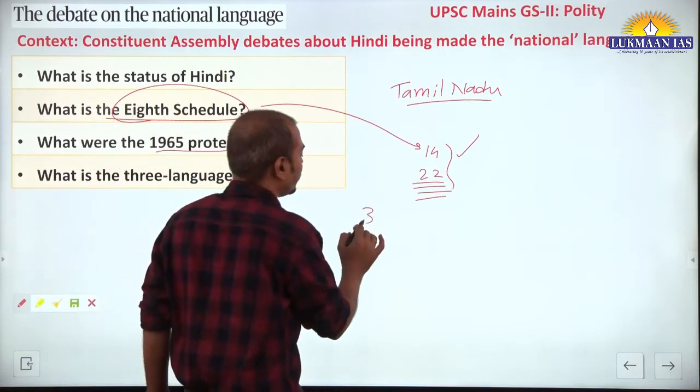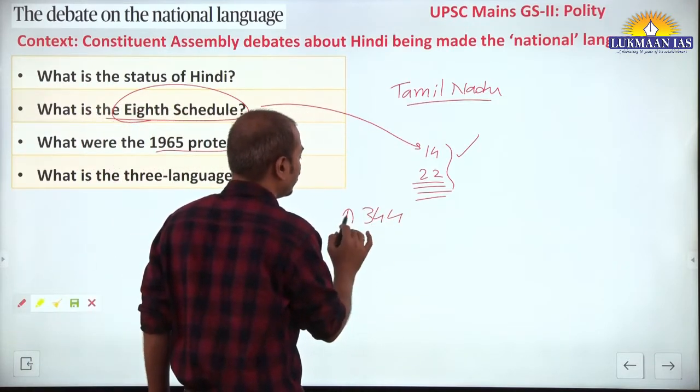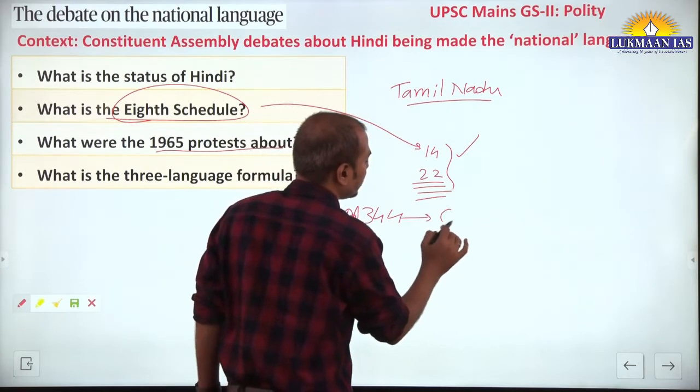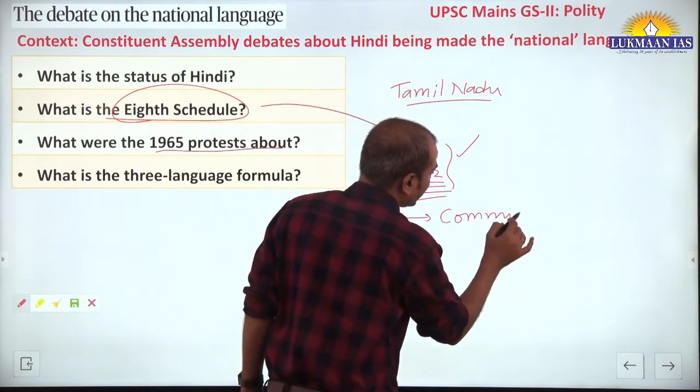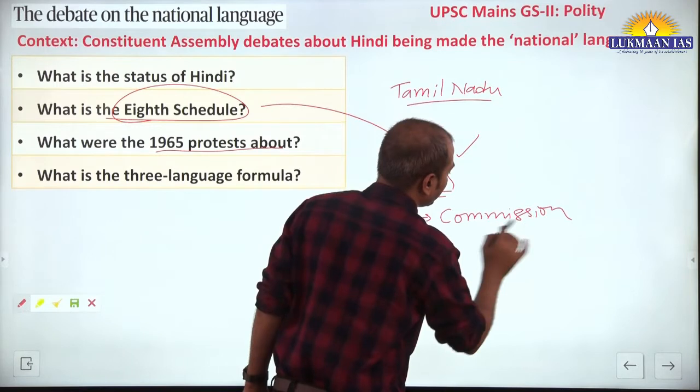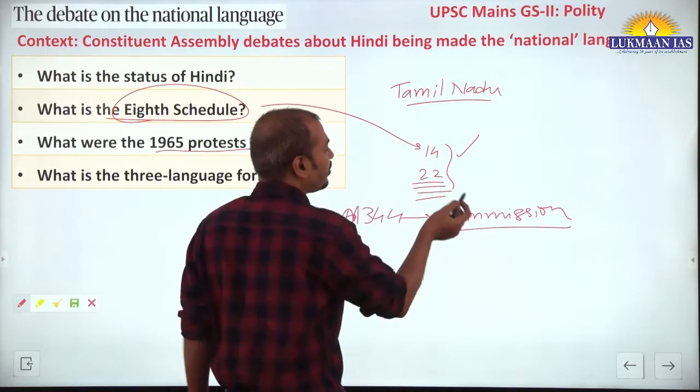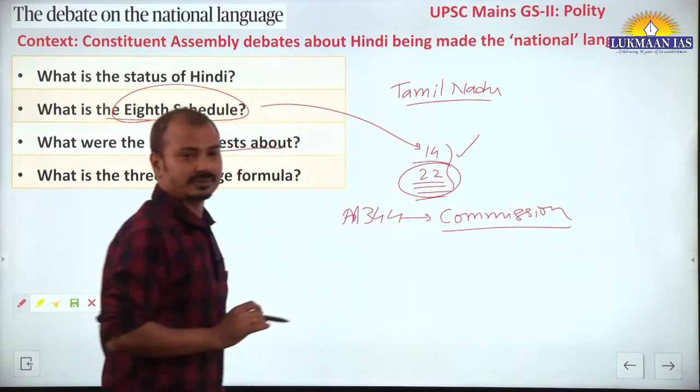Article 344 talks about a commission to be established with a chairman and members having representation from these languages.